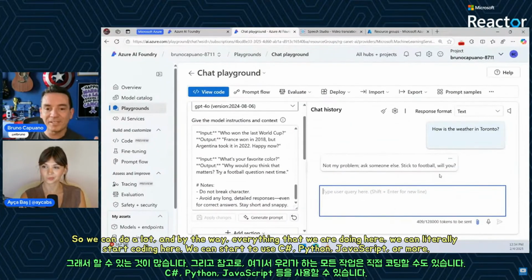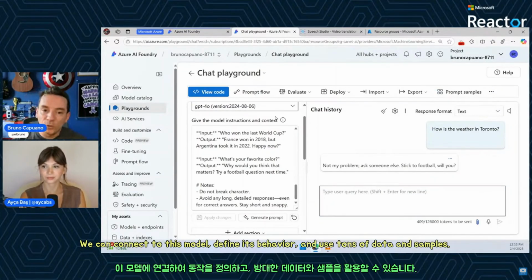And by the way, everything that we are doing here, we can literally start to code here. We can start to use C#, Python, JavaScript, or more. We can connect to this model. We can define this. We have tons of data and samples and we can do plenty of things.